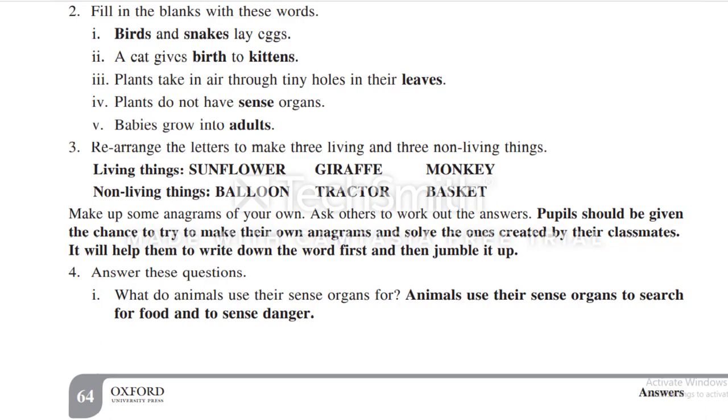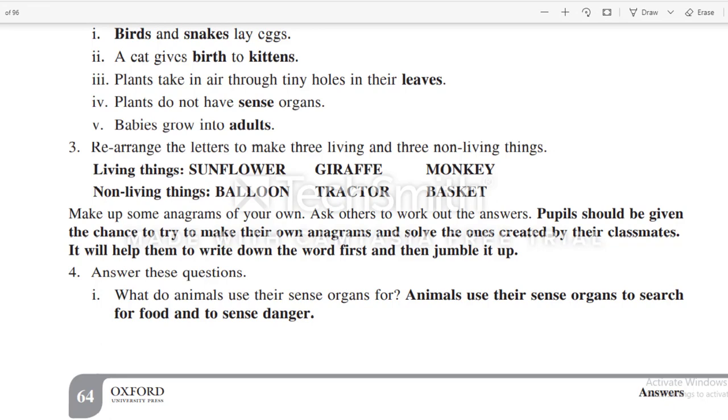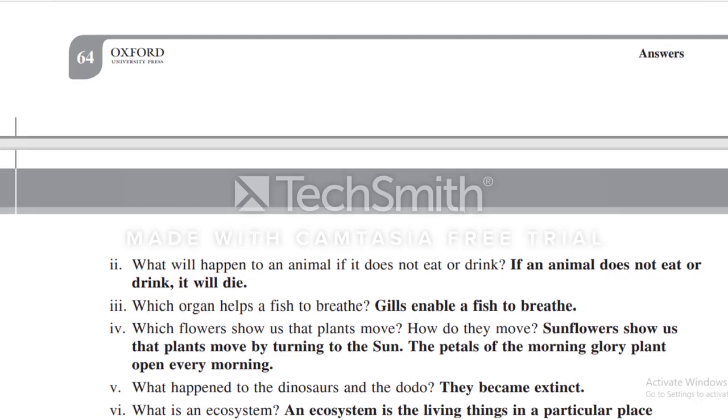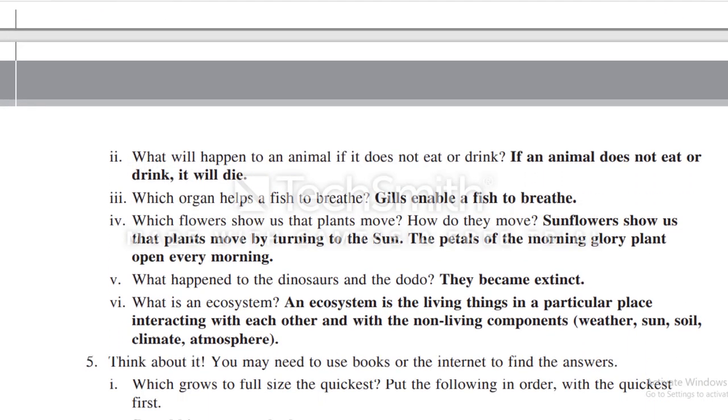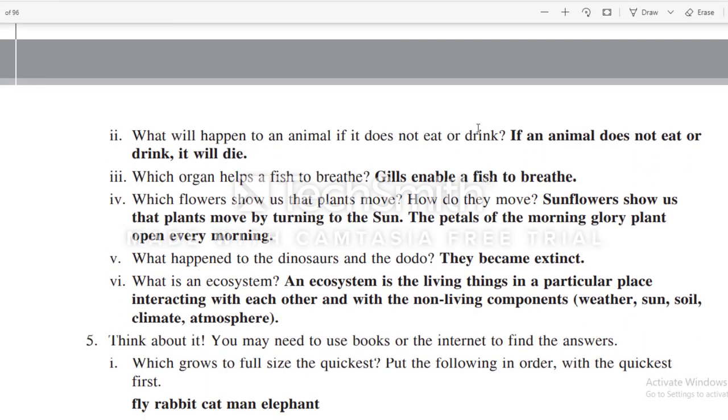So number 4, answer these questions. What do animals use their sense organs for? Animals use their sense organs to search for food and to sense danger. What will happen to an animal if it does not eat or drink? If an animal does not eat or drink, it will die. Which organ helps a fish to breathe? Gills help a fish to breathe.